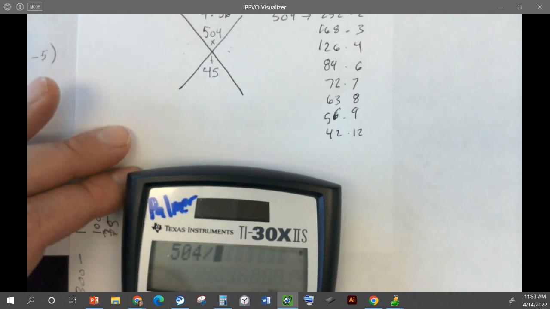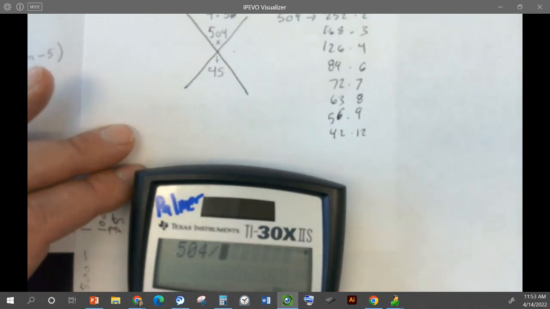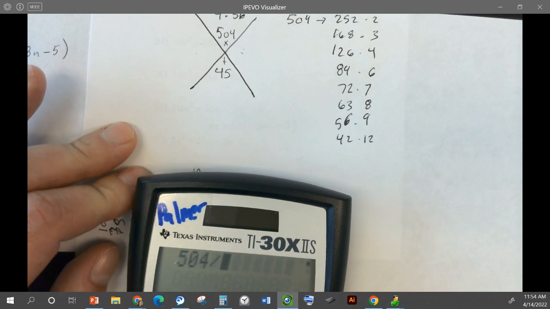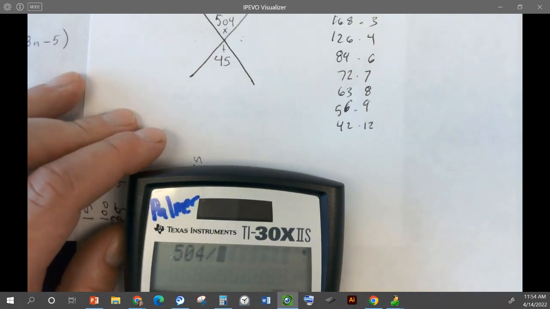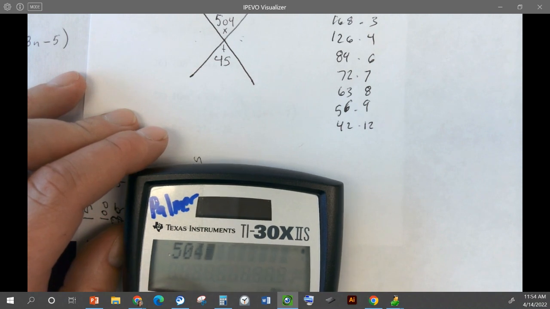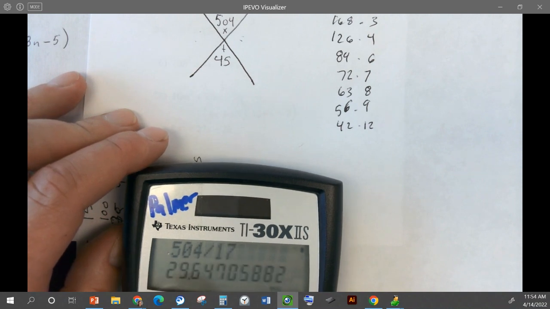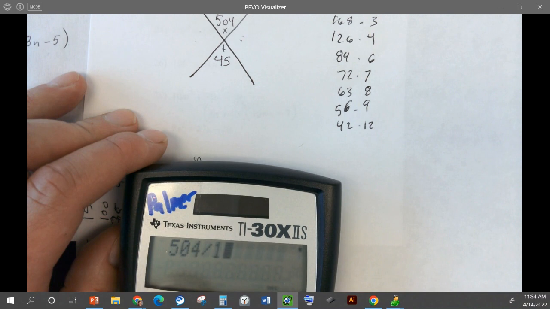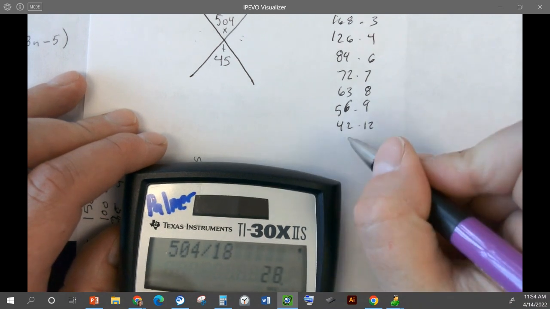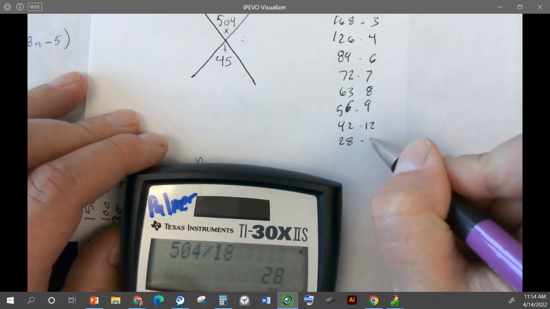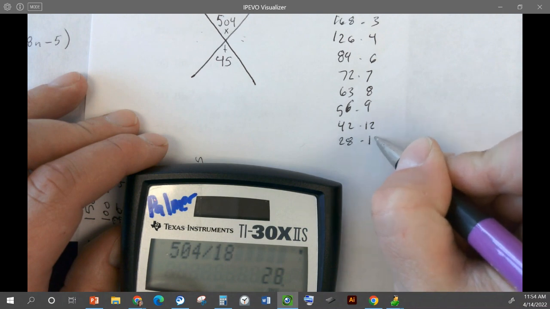Divided by 15 won't work because it needs to be divisible by 5 for 15 to work. 16. 504 divided by 17. 504 divided by 18, so 28 and 18.